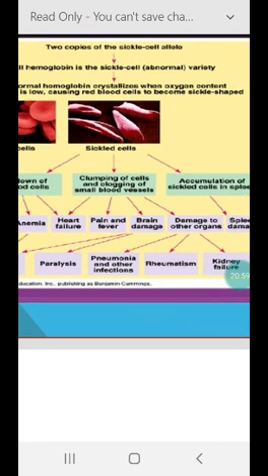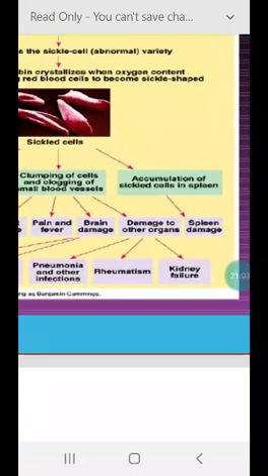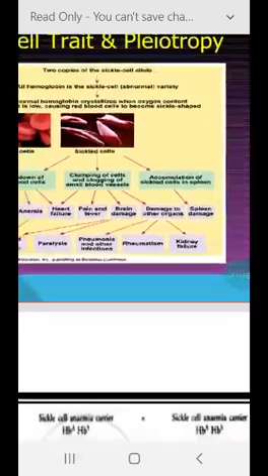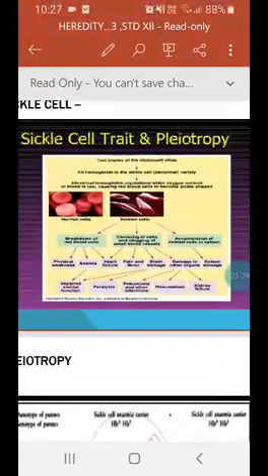Third condition is accumulation of sickle cells in the spleen. So accumulation of sickle cells in the spleen leads to spleen damage, and again this may be a result of clumping of cells also, and because of that damage to other organs can take place, like kidney failure. So this is about pleiotropism.